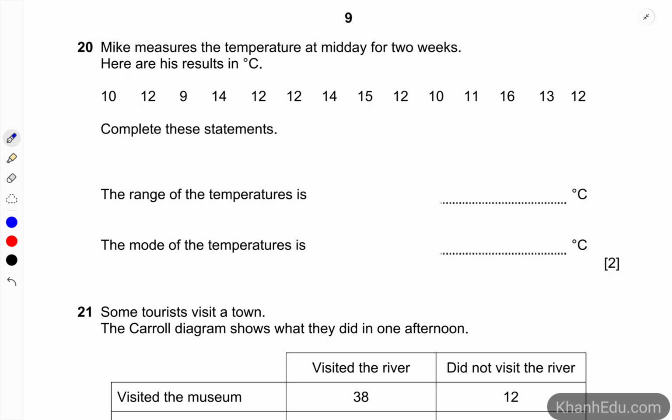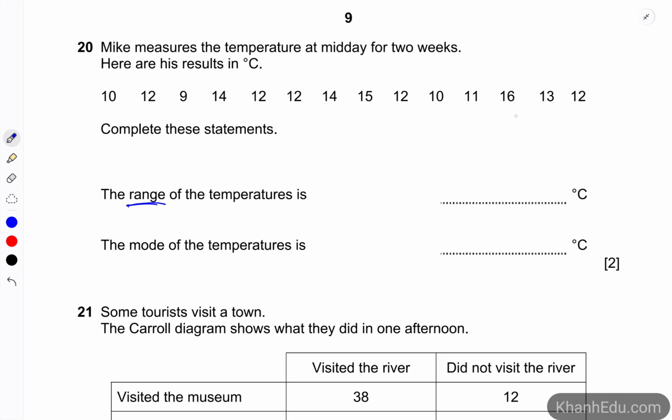Number 20. Mike measures the temperature at midday for 2 weeks. Here are his results in degrees Celsius. Complete these statements. The range of the temperatures is, so the range, we're going to take the highest value and then subtract the lowest value.